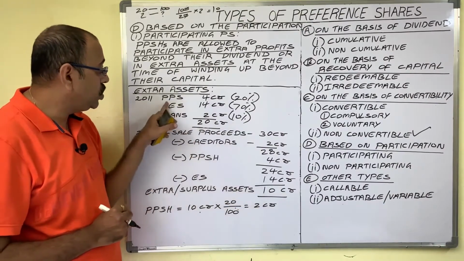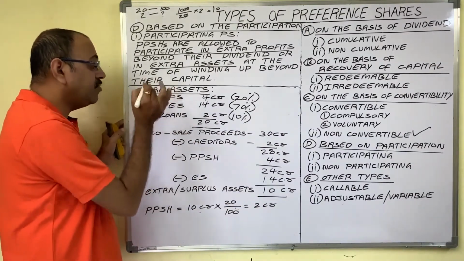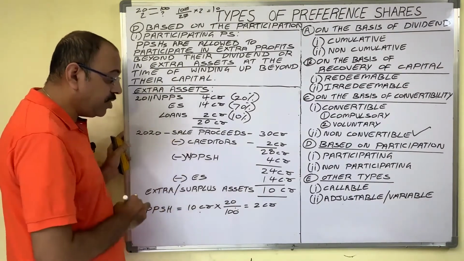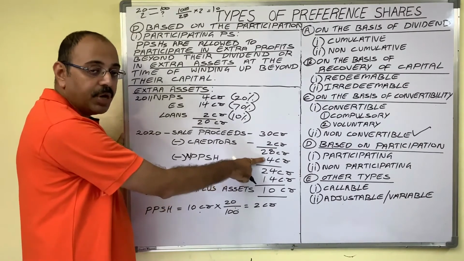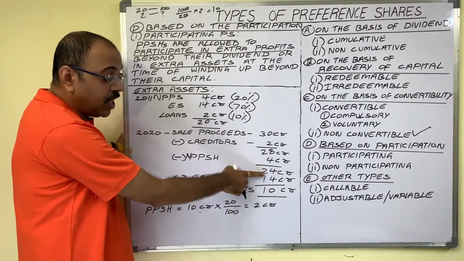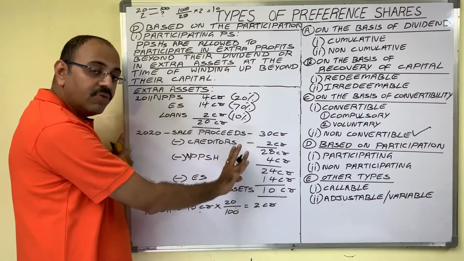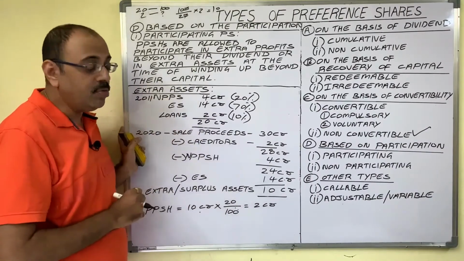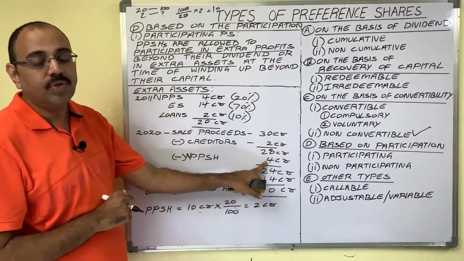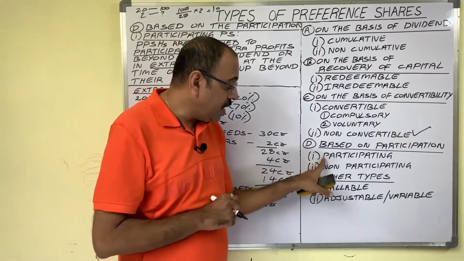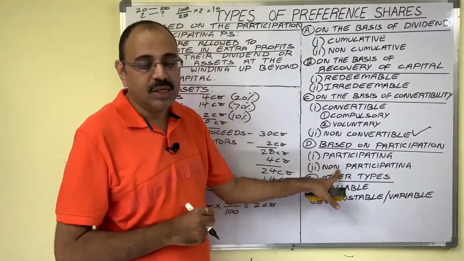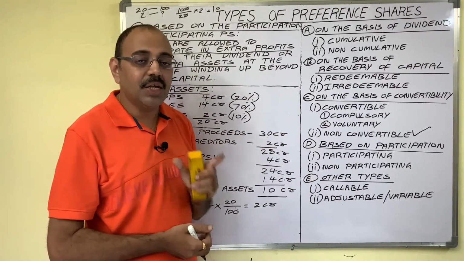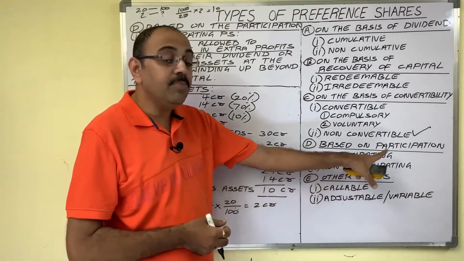Suppose company issued non-participating preference shares. In this case, what happens? To non-participating preference shareholder, when company returns the principal amount, then the remaining sale proceeds belong to equity shareholders only. So here preference shareholder gets only one amount, that is 4 crore rupee. So this is all about participating and non-participating preference shares. If company's articles of association is silent, then preference shares are assumed as non-participating preference shares.